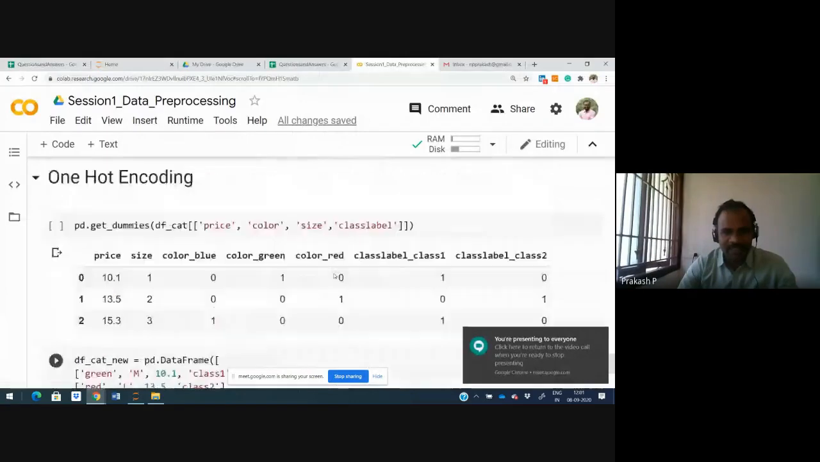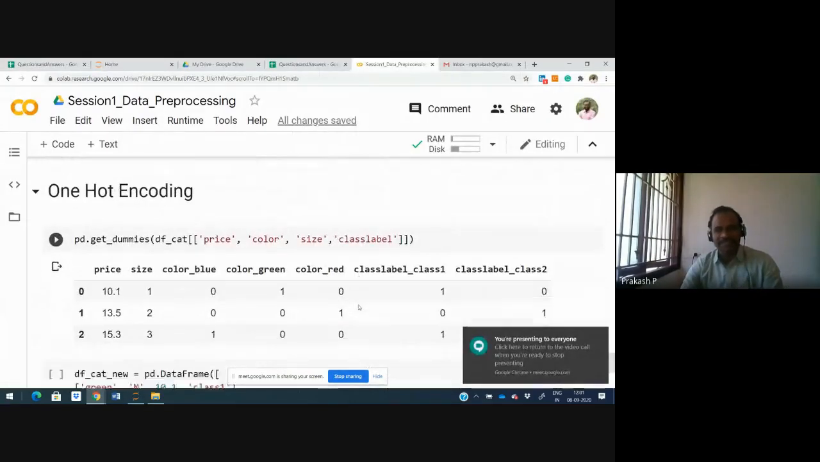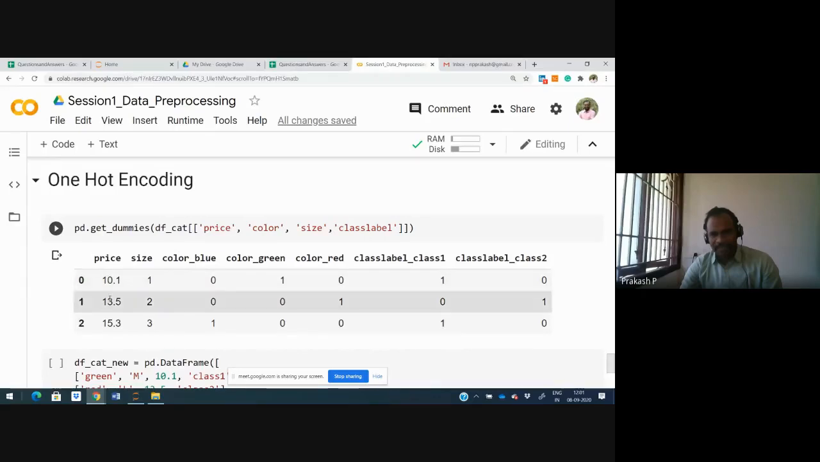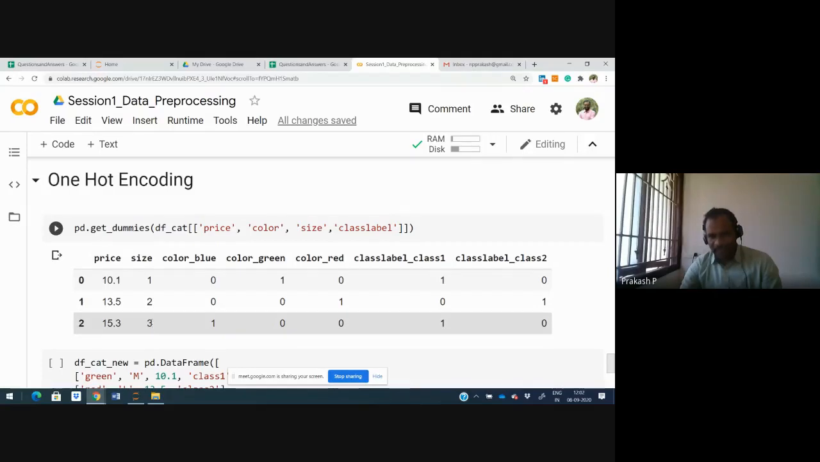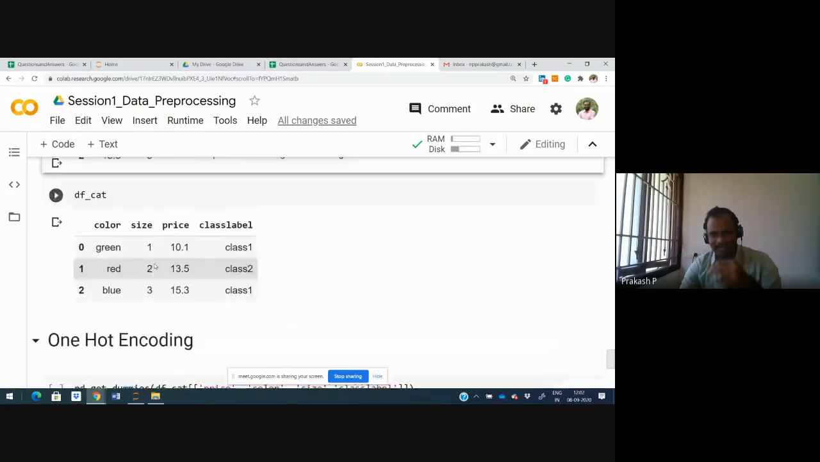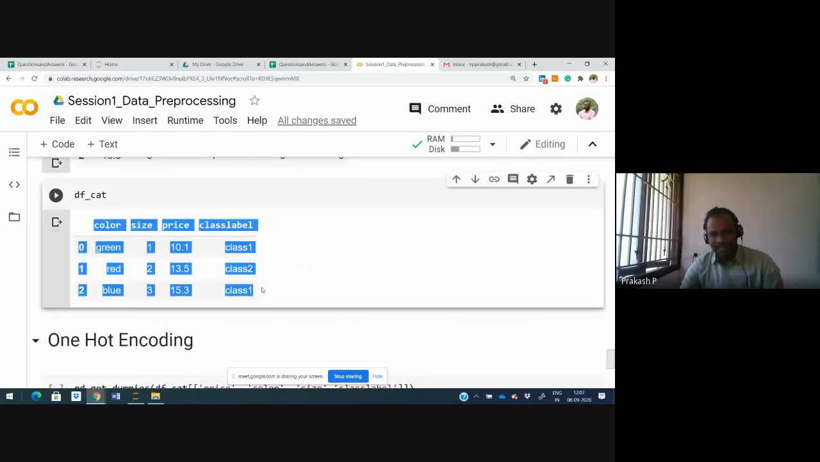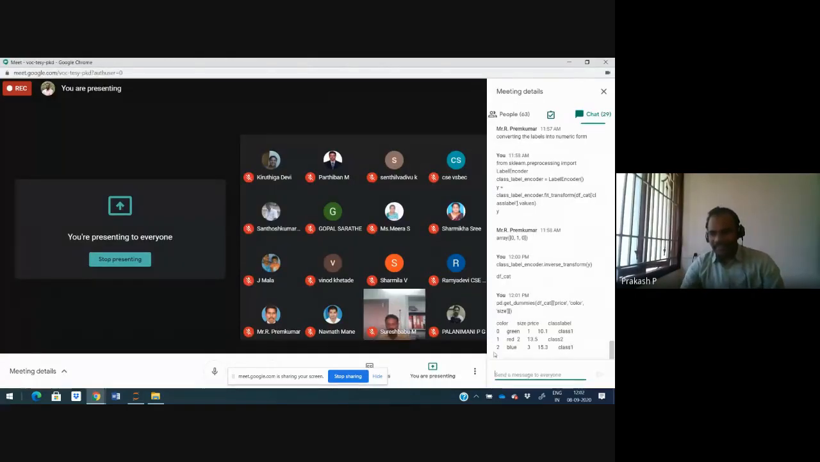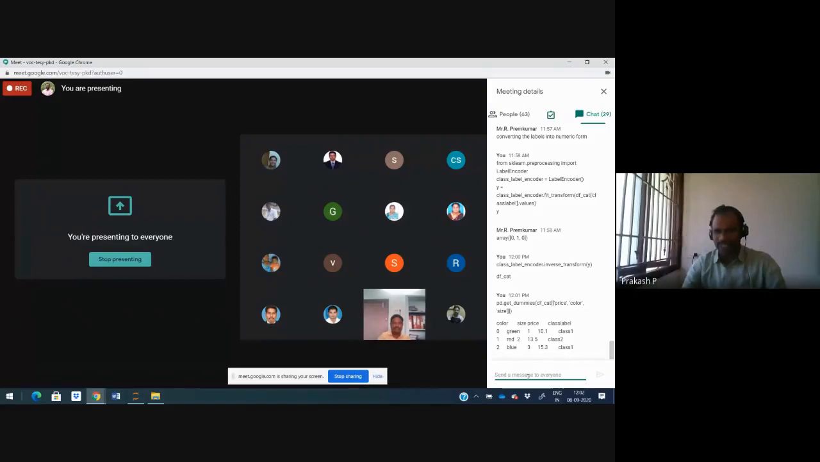You will get an idea of what this one hot encoding does. We have a price, a color, a size and a class label. The price is already 10.1, 13.5, 15.3, and size we also converted as 1, 2, 3. Color and class label are like this. Assume that as of now the data frame is in this kind of format.